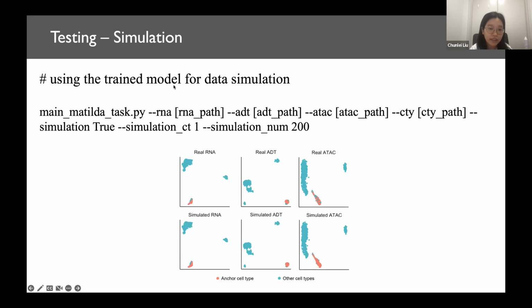And then after the model is trained well, we can perform different tasks. We use this file, main_matilda_task.py, to perform different tasks. For the simulation task, we can set simulation as true, and then set the cell type index and the number which we want to simulate. And this is the visualization of the results. The first row is the real data. The second row is the simulated data. The right one is the anchor cell type. We can see that the simulated data is very similar to the real data.